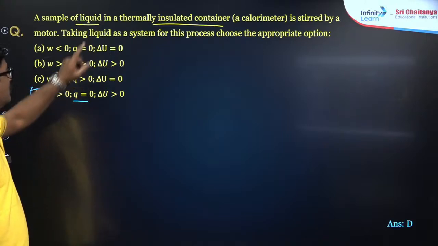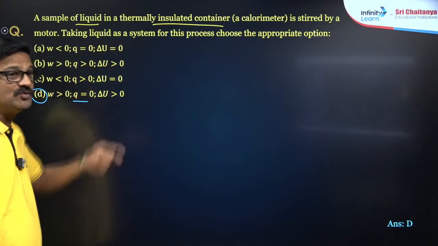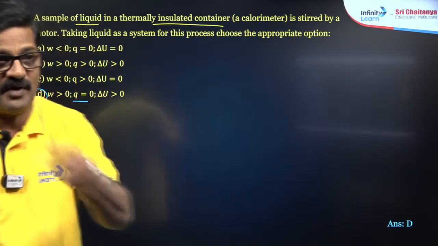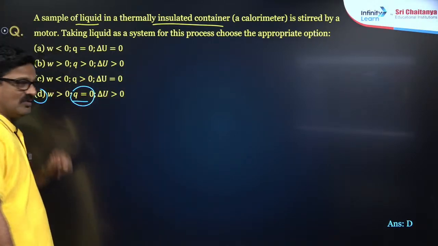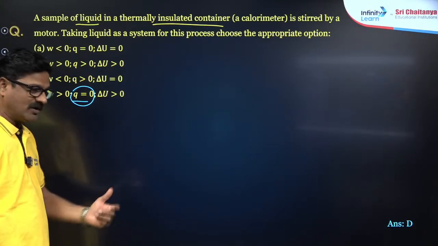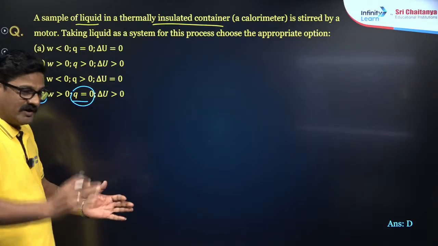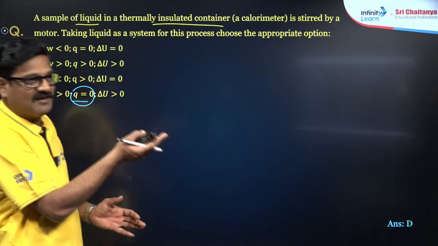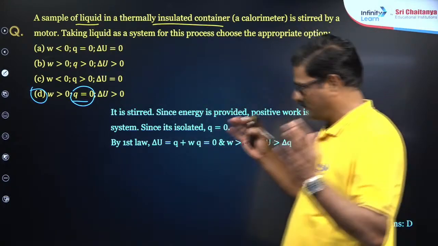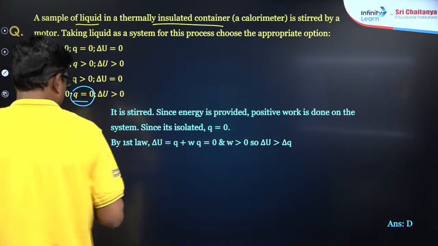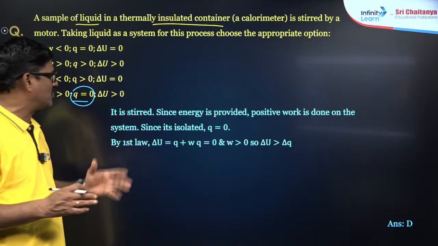Why? Because you are stirring, so you are doing work on the system. Work done is going to be positive. And it is thermally insulated, Q is equal to 0. When you do some work and it is insulated, the internal energy of the system will increase, right? So this is your appropriate explanation. Answer is D. Correct? By first law, delta U is equal to Q plus W.